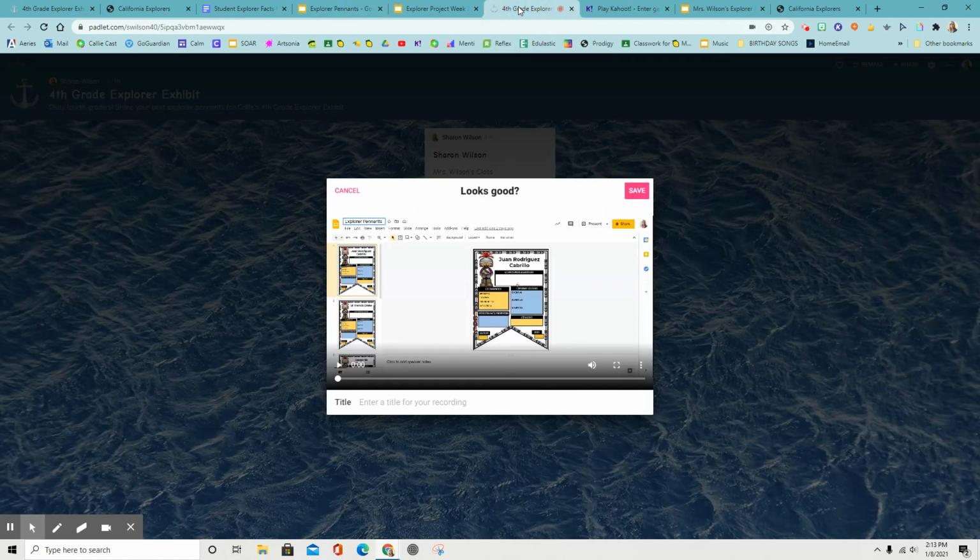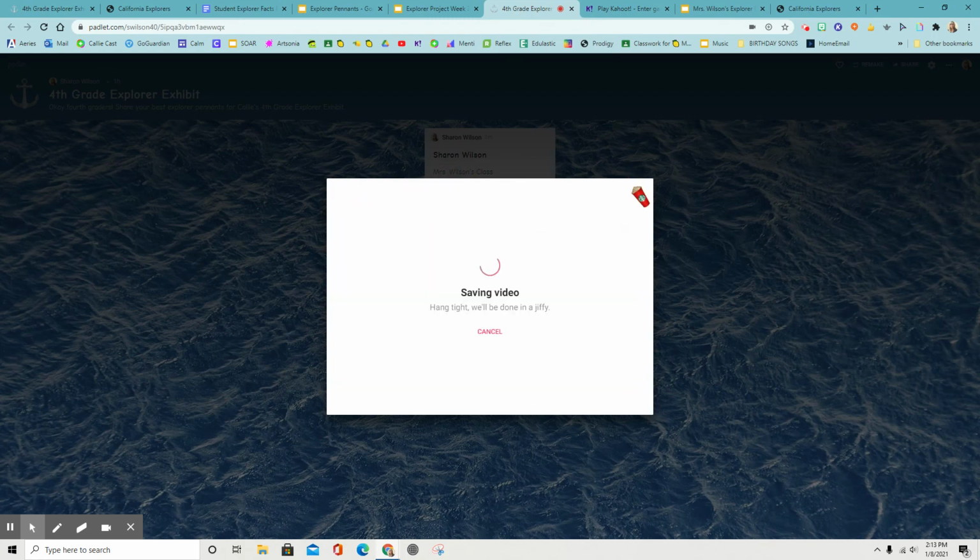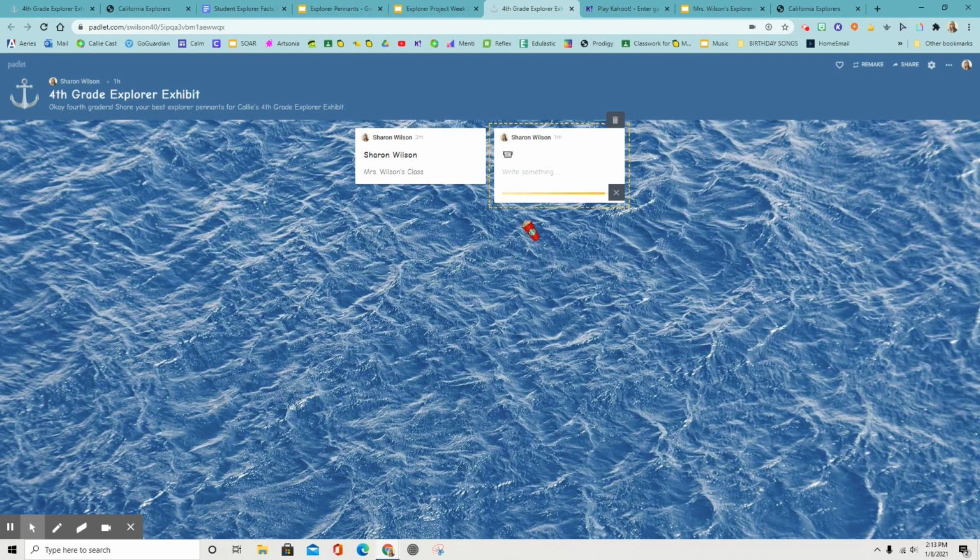Okay. So then I go back to my Padlet. Oh, yeah, that looks pretty good. I'm going to save it. So this is a new way to save onto a Padlet, and it's saving it so that other kids in 4th grade can see what I posted about my project. So it's a great way to share with each other.